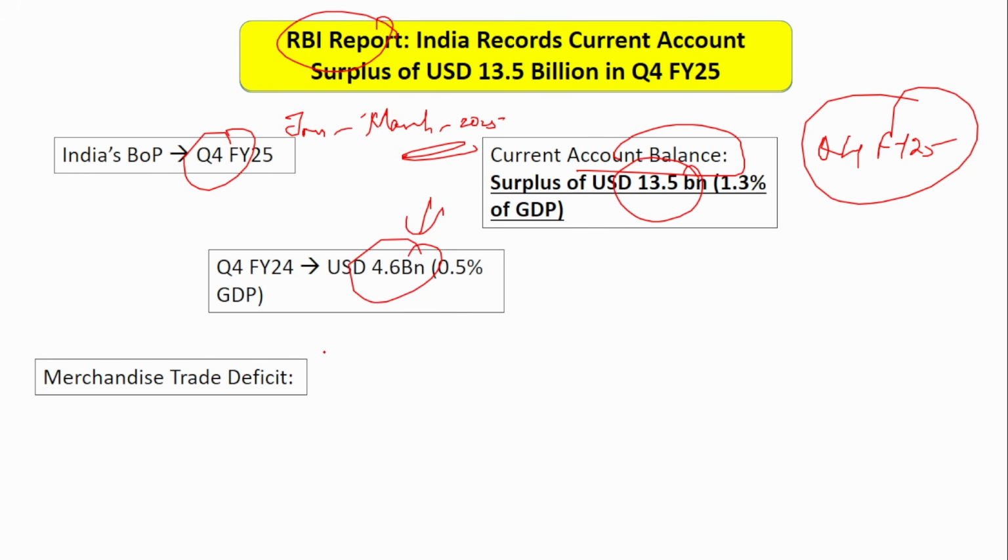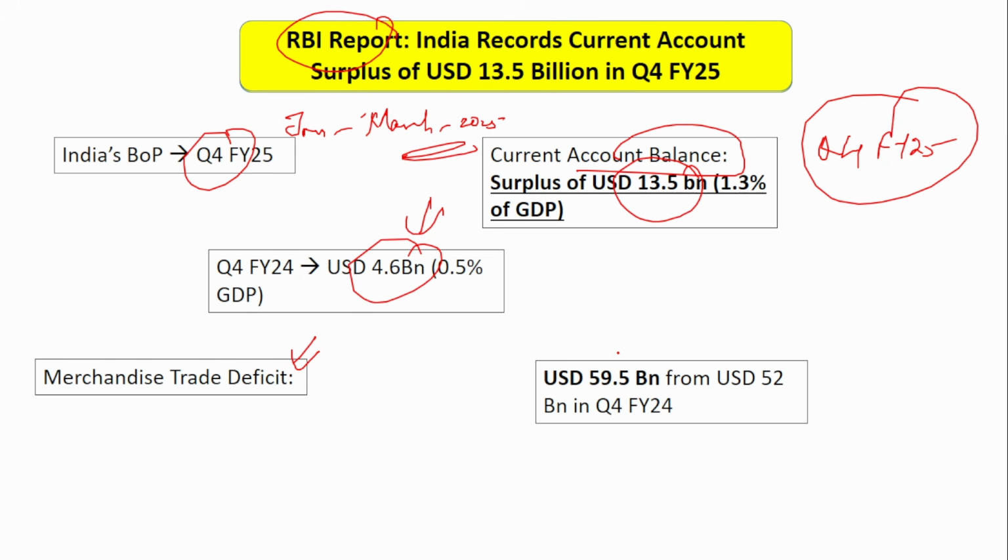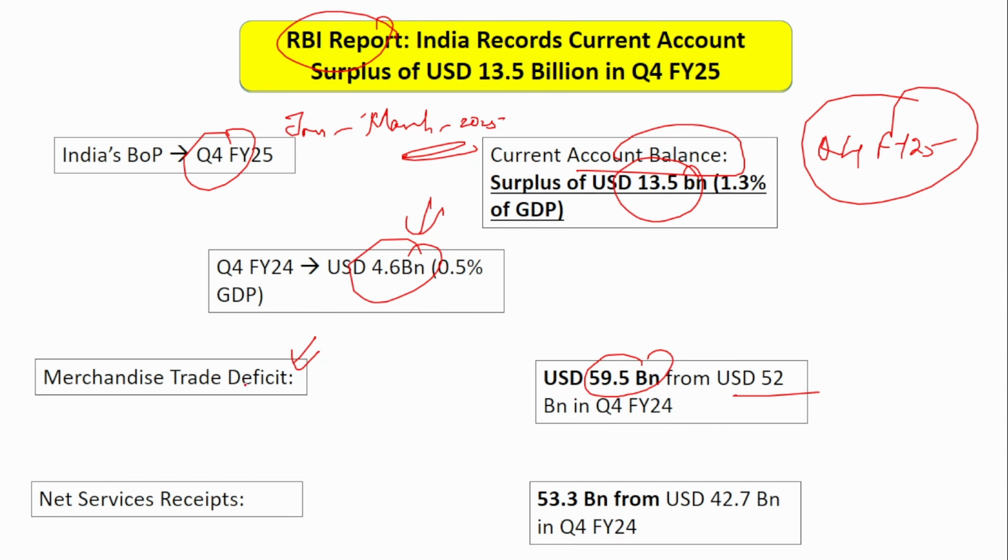So if you see one by one, merchandise trade deficit. Trade deficit means that we have imported a lot more goods than we export. So that is why a trade deficit is observed. Here the merchandise trade deficit has been 59.5 billion compared to 52 billion. There has been an increase in the merchandise trade deficit, but it has been compensated by the services receipts. That is, we have exported a lot of services, and that is why we have received a lot of money from the services. Since more export of services has happened, it has increased to 53.3 billion compared to 42 billion in Q4 financial year 24.